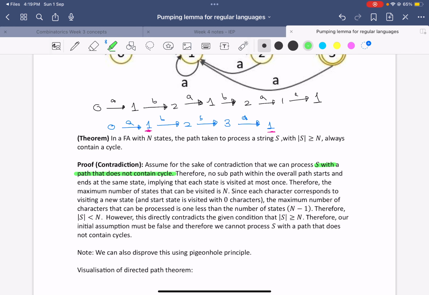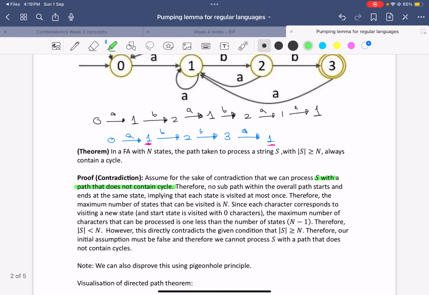And that also means that since there's no cycle within this path, there are no repeated states. So that means each state is visited at most once.